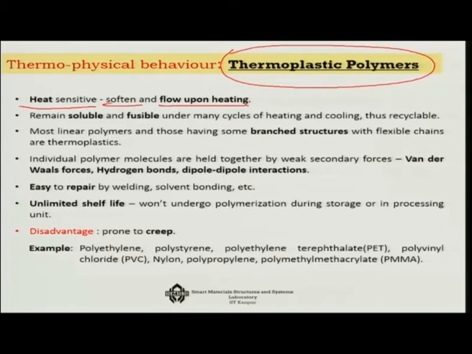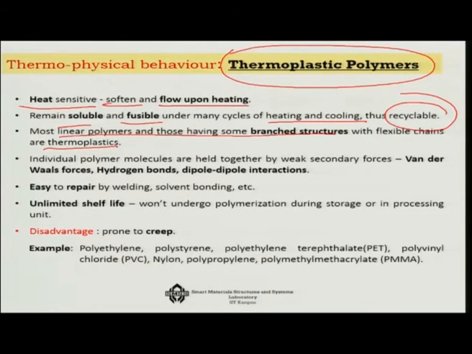It is very easy for one chain to slide over the other, and I told you that they are soluble and fusible, and can undergo many cycles of heating and cooling, thus they are recyclable. So, thermoplastic polymers are greener in comparison to thermoset polymers. Most linear polymers and those having some branch structure, I told you already, are actually thermoplastics.